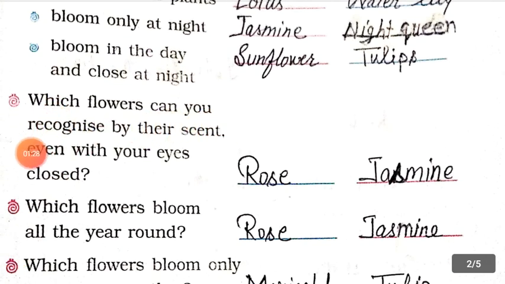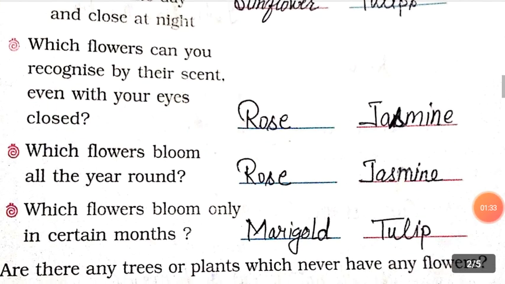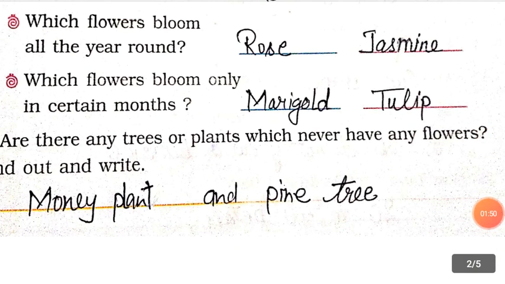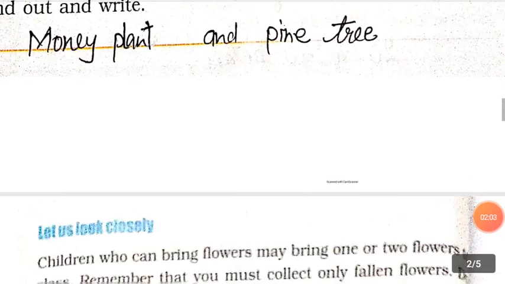Which flower can you recognize by their scent even with your eyes closed? So you can say you can recognize the scent of rose and jasmine by closing our eyes. Which flowers bloom all the year round? You can say the rose and jasmine can bloom all the year. Which flower bloom only in certain months? So you can say marigold and tulips bloom only in certain months. Are there any trees or plants which never have any flowers? Find out and write. So you can say money plant and pine tree, they do not have any flower.